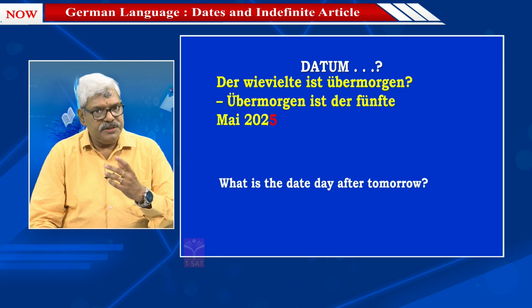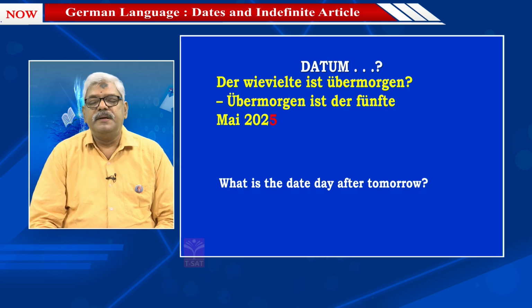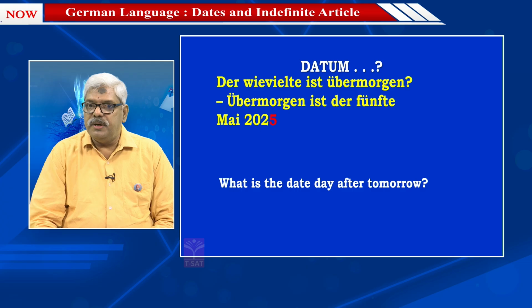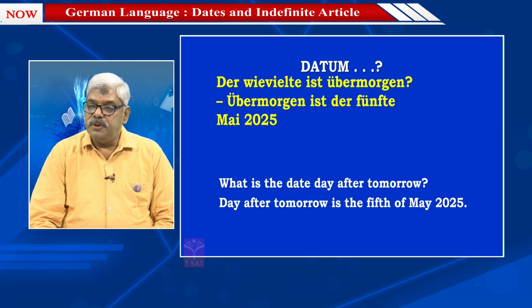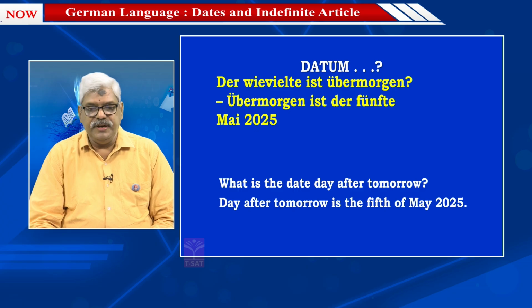Here, once again, I have changed the date and I have given one more example. Übermorgen ist der 5. Mai 2025. Day after tomorrow is the 5th of May 2025.